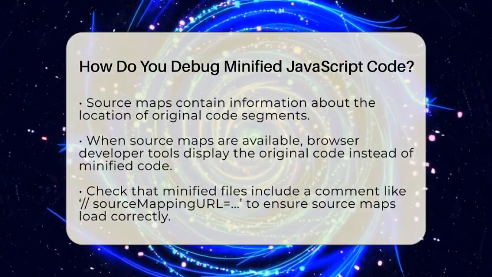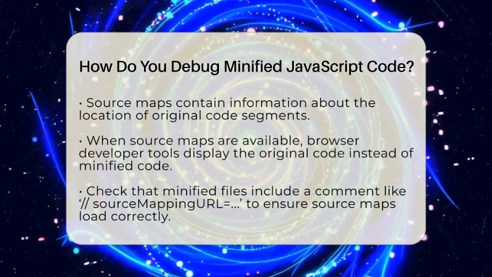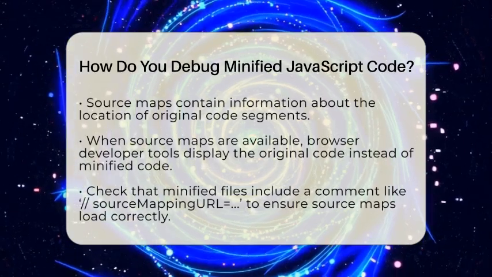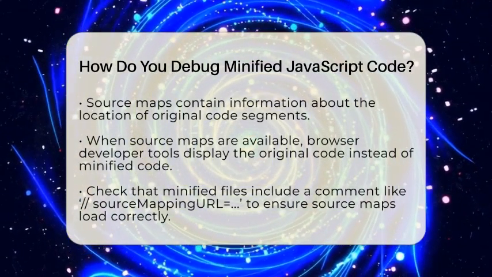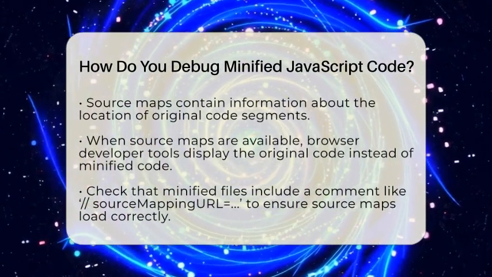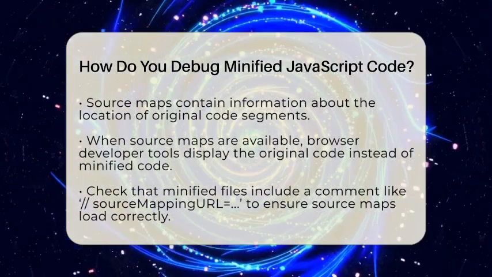Once you have source maps, open your website in a browser like Chrome or Firefox. When you look at the JavaScript in the developer tools, if source maps are working, you'll see the original code instead of the minified version. This makes setting breakpoints and stepping through code much easier.